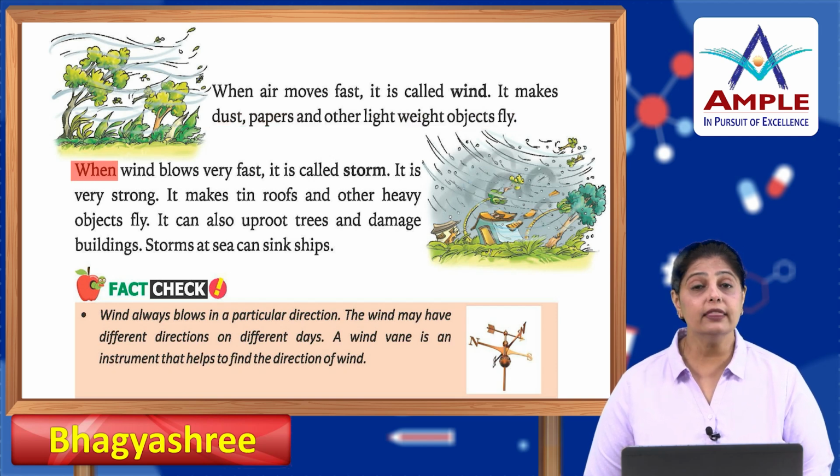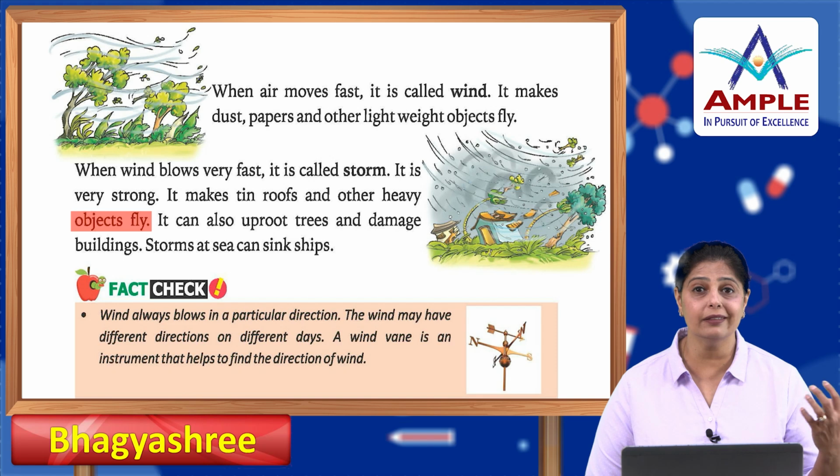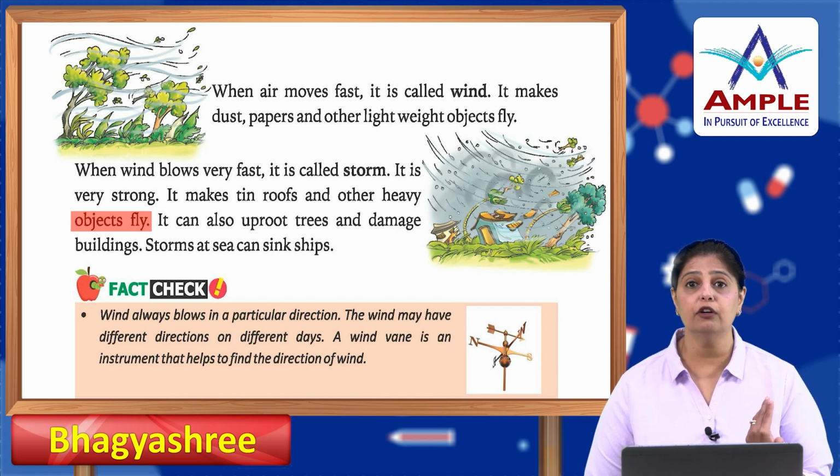Now, when the wind blows very fast, extremely fast, it is called a storm. It is very strong. It makes tin roofs and other heavy objects fly. So, what happens is when the wind is really very fast, whatever comes in the way of the wind, everything will fly.